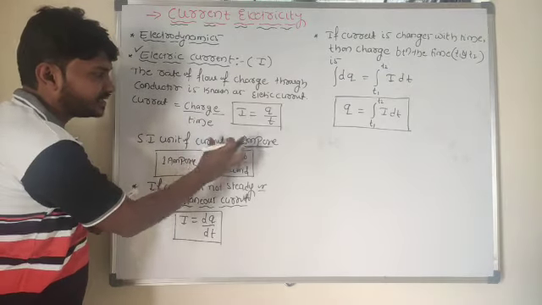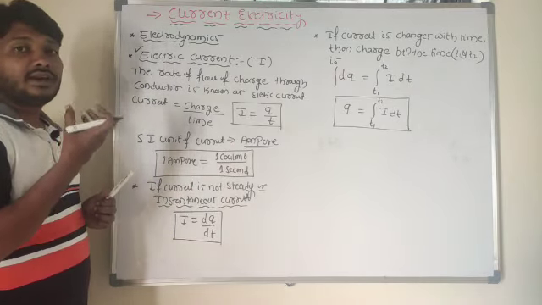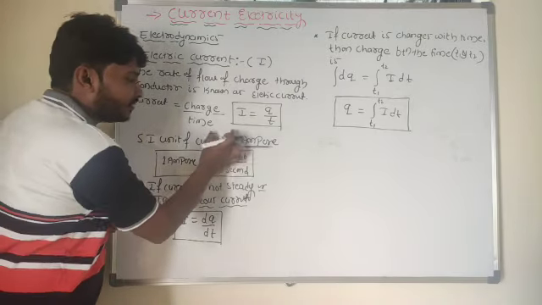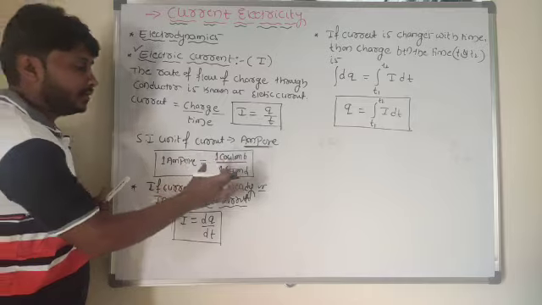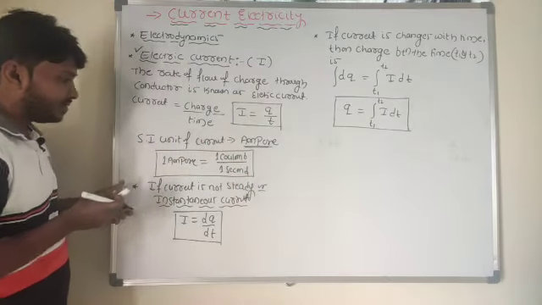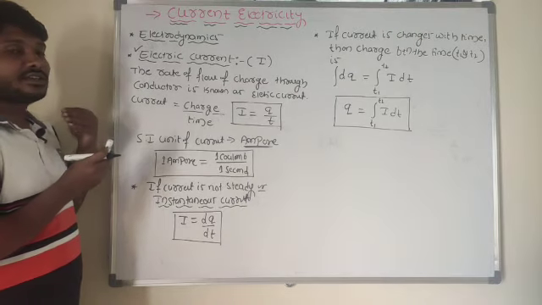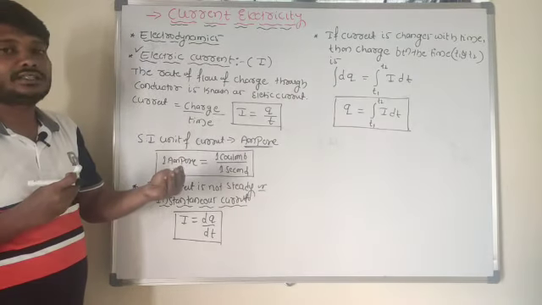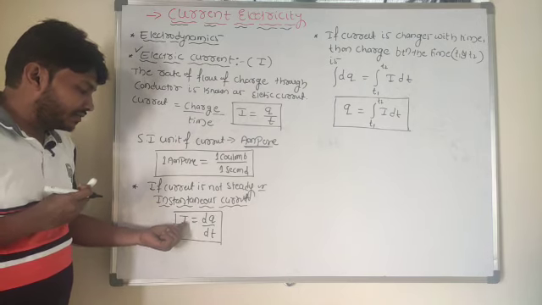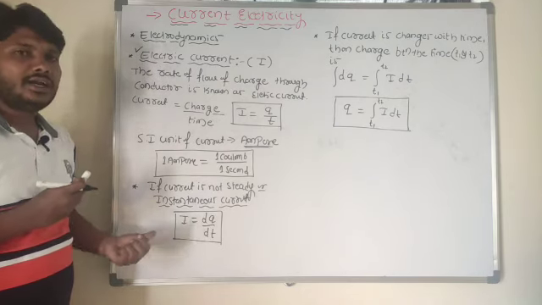SI unit of current is ampere here. So I can define what you mean by 1 ampere: current is said to be 1 ampere if 1 coulomb of charge is flowing for a time interval of 1 second here. Now if that current is not steady, for instantaneous current I can consider I is equal to dq by dt here.